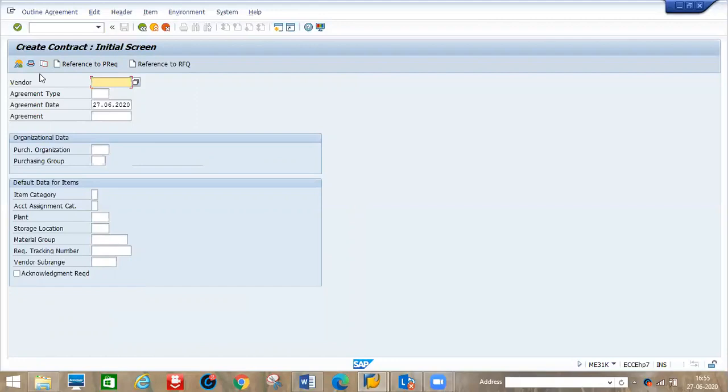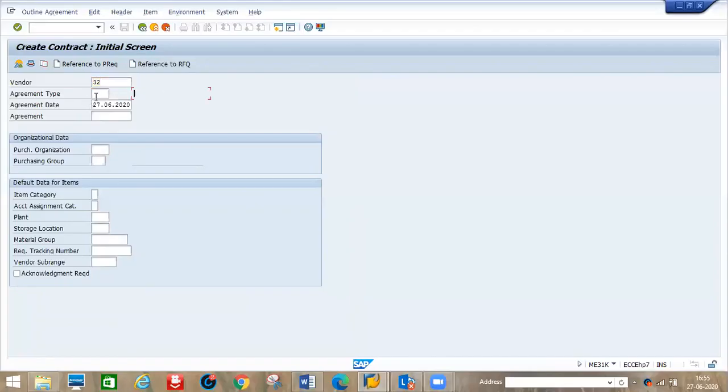Here we need to enter the vendor you're going to create the contract with. If you want to create it with reference to a PR or an RFQ, we can do that also. So that's what I said: contracts can be created manually or with reference to an RFQ or a PR. First we'll see manually. Okay, 32 is one of my vendors.